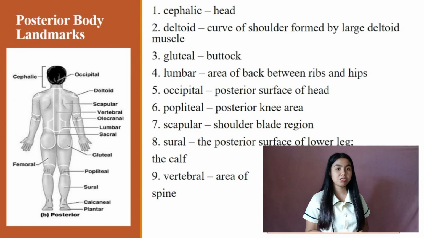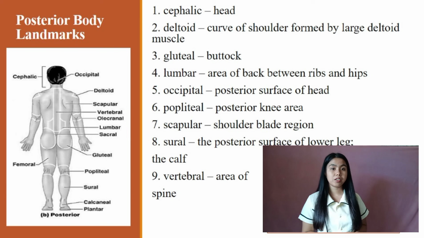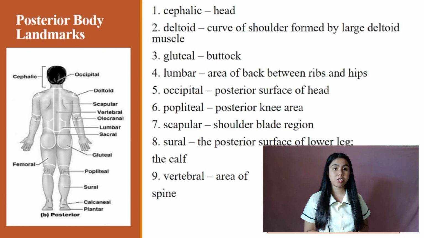And next, the posterior or back body landmarks. Number 1, cephalic. Head. Number 2, deltoid. Curve of shoulder formed by a large deltoid muscle. Number 3, gluteal. Buttock. Number 4, lumbar. Area of back between ribs and hips. Number 5, occipital. Posterior surface of head.